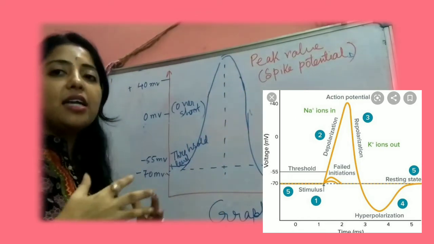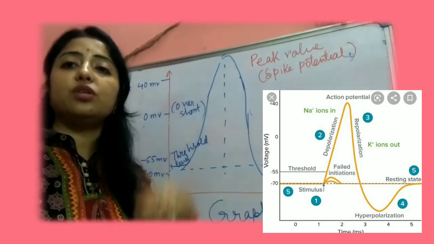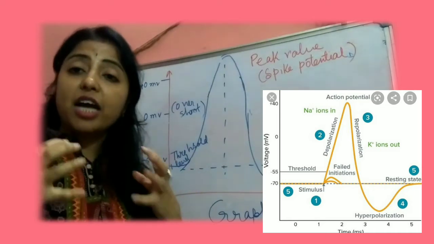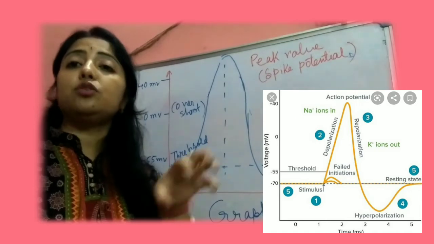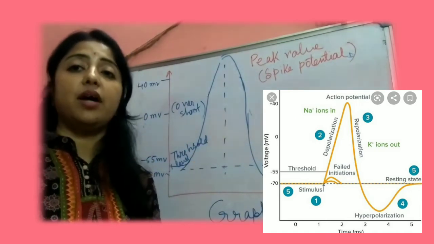At that time, when the sodium concentration is maximum, the membrane, that is the exoplasm, will gradually decrease its permeability to sodium ions, and it has a tendency to take in potassium ions.